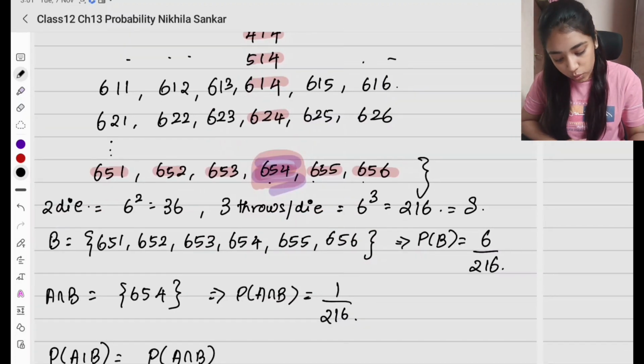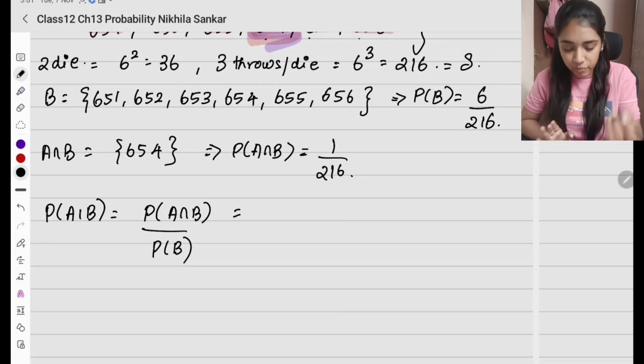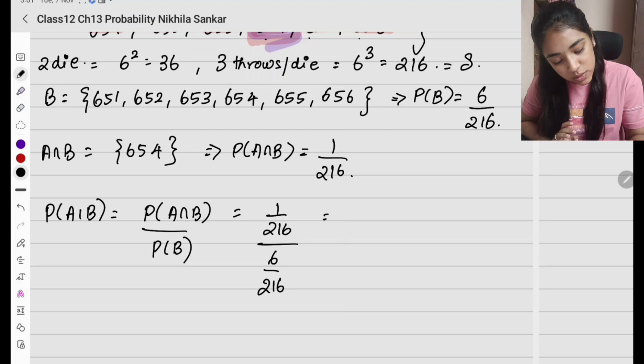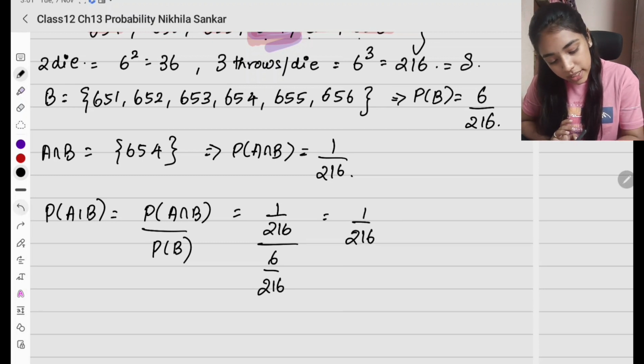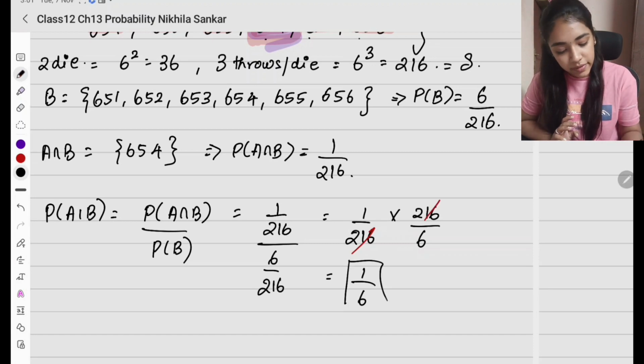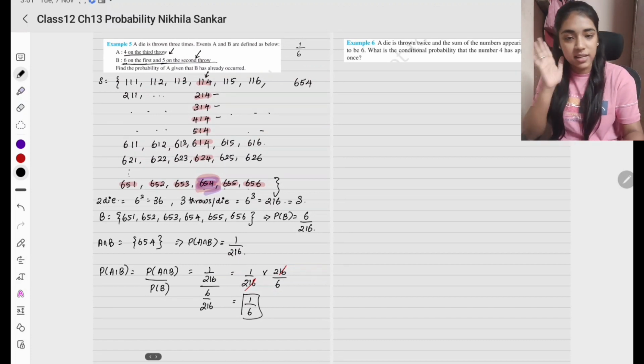You have to write everything down. கரெக்ட்டா? So அதெல்லாம் எழுத முடியாது. So we only need the intersection and the probability of B. So அது நம்ம கண்டுபிடிச்சாச்சு. So I have 1 divided by 216 divided by 6 divided by 216. So this is going to be 1 by 216 multiplied by 216 divided by 6. So this is going to be 1 divided by 6. I can cancel these two. So this is my final probability. Okay, simple. Koncham moolai apply panta easy ah pottiralam.